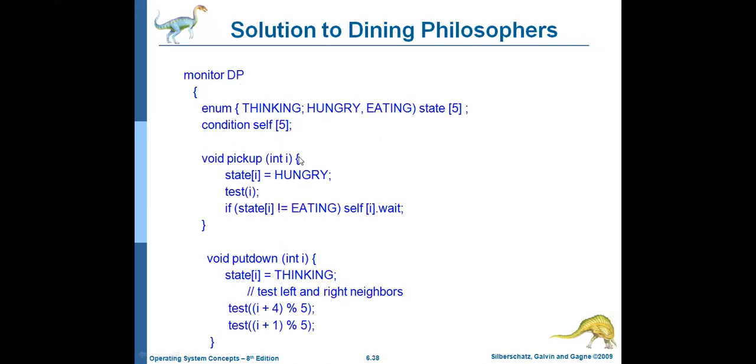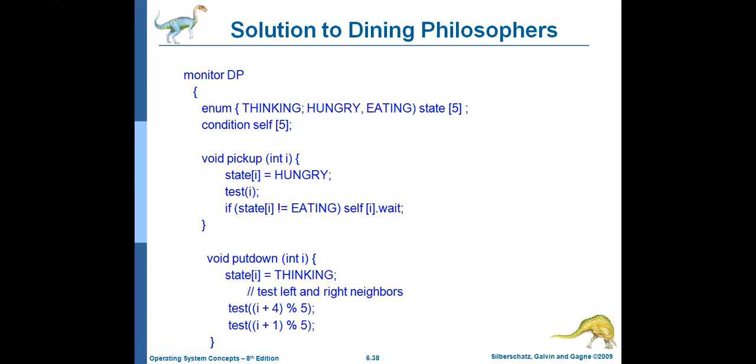After eating, what does the philosopher have to do? The philosopher's state is now not equal to eating. That means eating is over, now he is not eating. So what does he have to do? Philosopher 0 needs to be kept into wait. Why? Because he is now not eating. Eating is over.